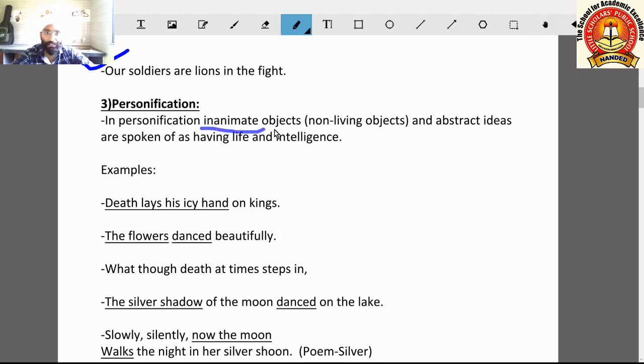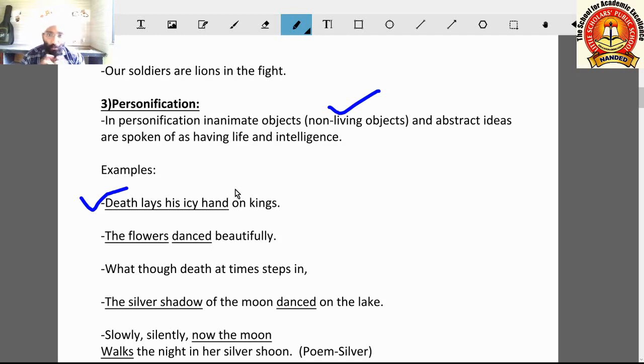Non-living objects, and abstract ideas are spoken of as having life and intelligence. Intelligence means the ability to think or take decisions or differentiate between things. Here is an example: death lays his icy hand on kings. Lays means puts, keeps his icy hand on kings.